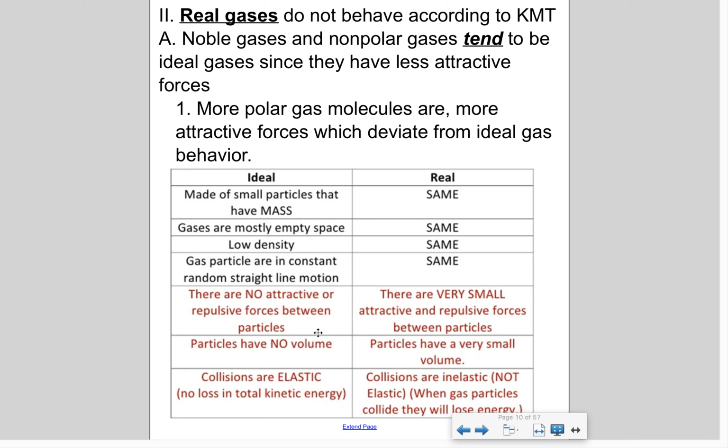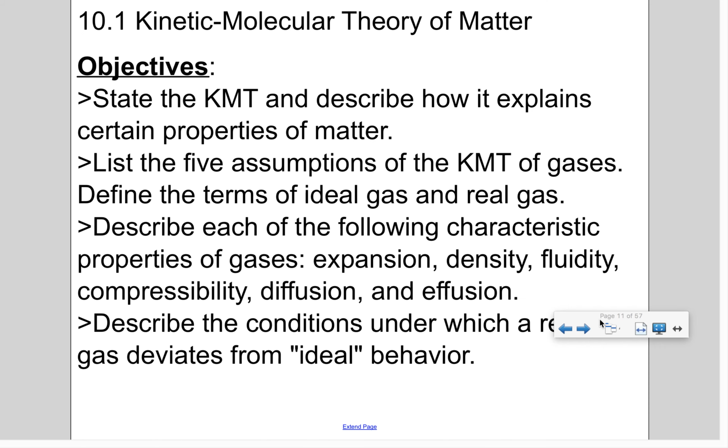So I thought this table that I found on the internet was really great, comparing ideal and real gases. We have some similarities: made of small particles that have mass, mostly empty space, low density, constant random straight line motion. But then here, no attractive or repulsive forces, versus very small attractive or repulsive forces. Particles have no volume, versus particles have a very small volume. Collisions are elastic. Over here, they are inelastic, which means that they collide and will lose energy.